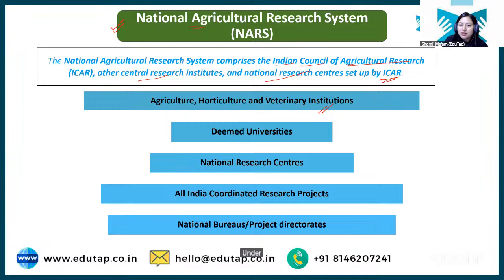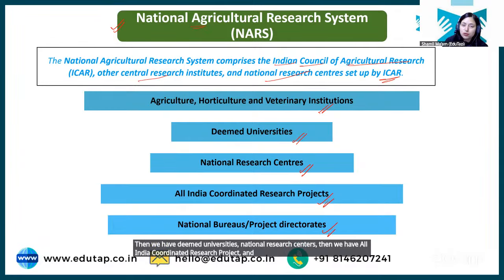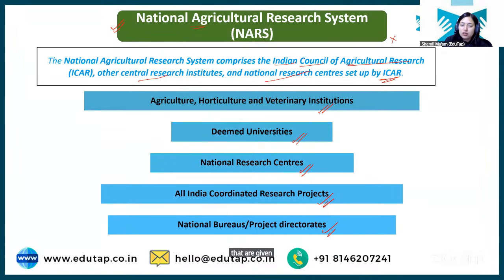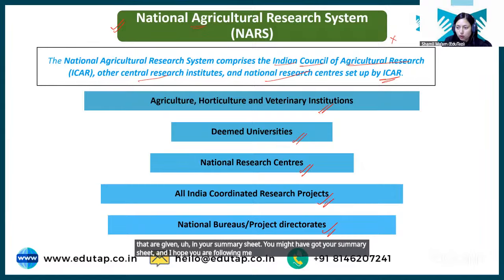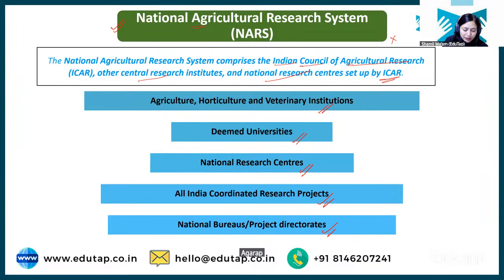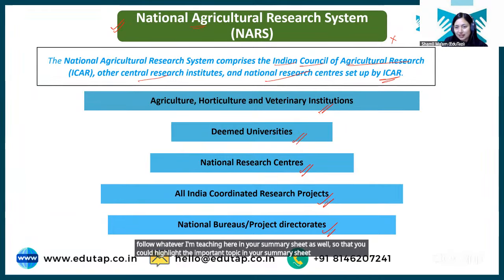Under this, we have different agriculture, horticulture, and veterinary institutes. Then we have deemed universities, national research centers. Then we have All India Coordinated Research Projects and National Bureaus and Project Directorates. Now the question arises: ma'am, do we have to learn all these institutes that are given in your summary sheet? You might have got your summary sheet, and I hope you are following me through it. If you are not yet, please download your summary sheet and follow whatever I am teaching here, so that you can highlight the important topics and revise them later on, right?